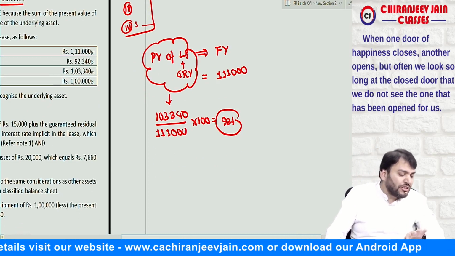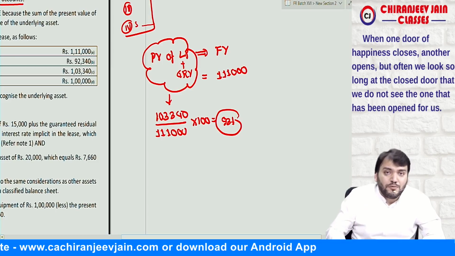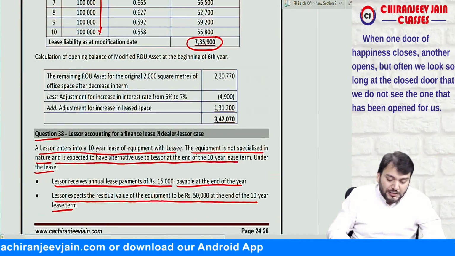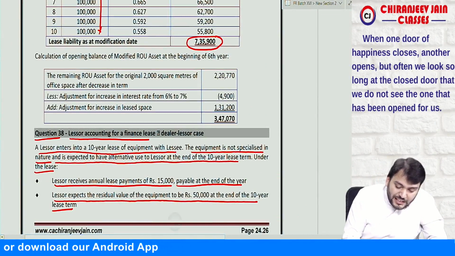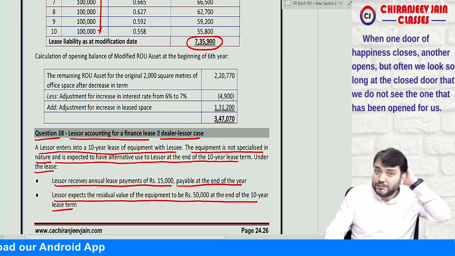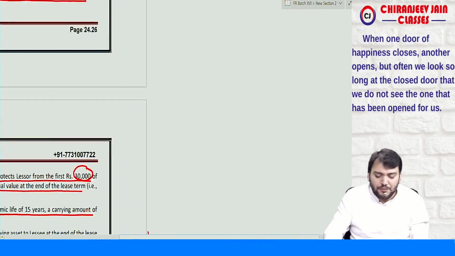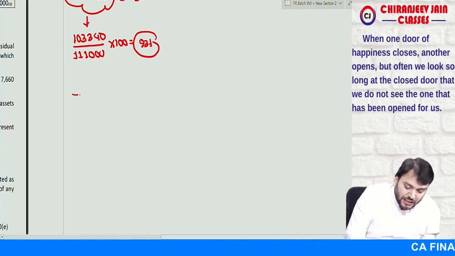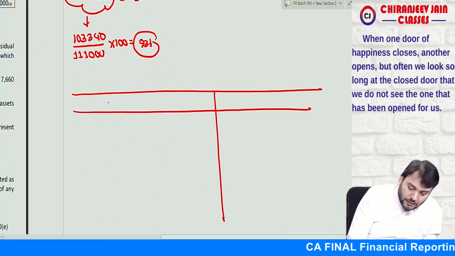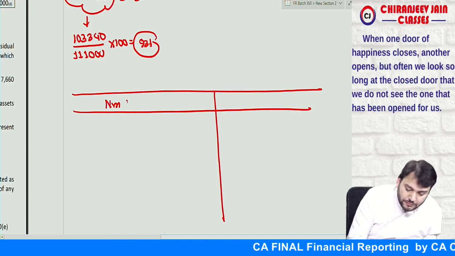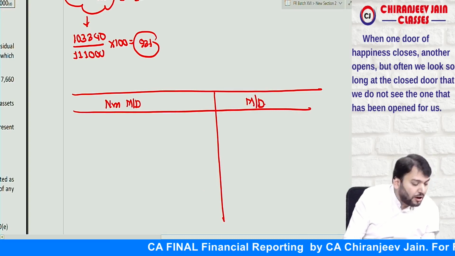Now you need to find out whether the lessor is a manufacturer or dealer or non-manufacturer dealer. In the question, nowhere is it given whether it is a manufacturer or non-manufacturer. But if you read the heading of this question, lessor accounting for a finance lease, it is a dealer lessor. Means they have assumed the lessor to be dealer. But I will inform you in both ways what will be the journal entries in the books of non-manufacturer or dealer, and in the books of manufacturer or dealer.